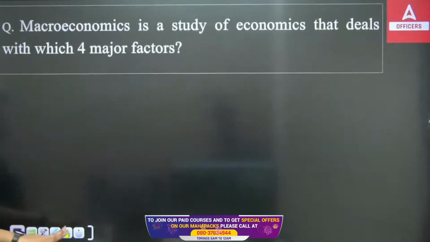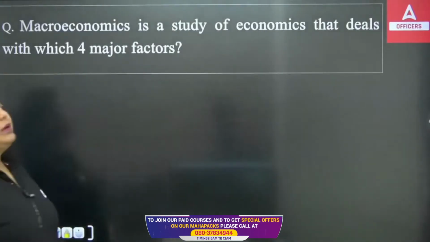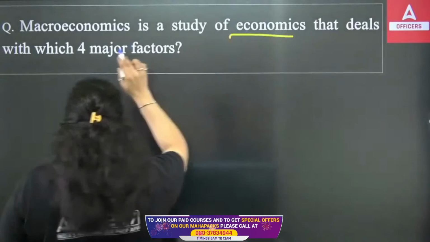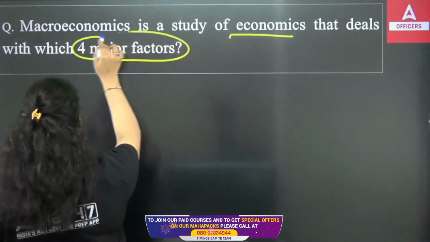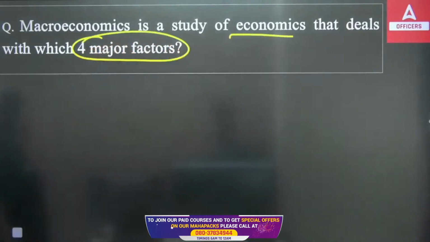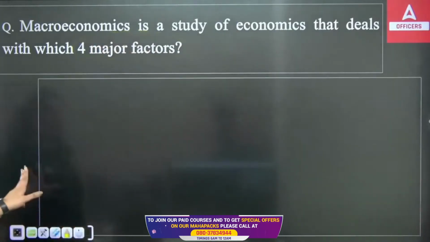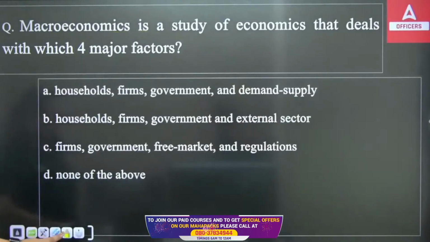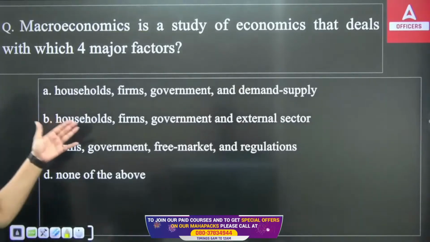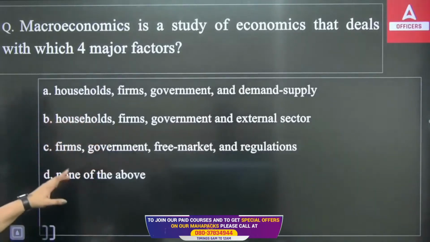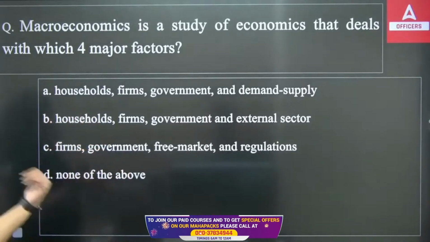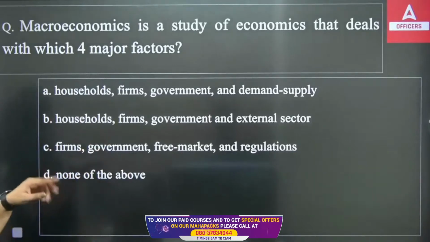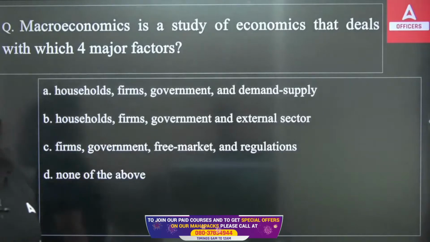Okay. Next question. Macroeconomics is a study of economics that deals with the 4 major factors. So macroeconomics talks about the economy as a whole. It deals with the 4 major factors, and the options in front of you are these. Household, firm, government, demand and supply. Household, firm, government, external sector. Firm, government, free market, regulation, or none of the above. So which of the following are the 4 factors that macroeconomics studies?